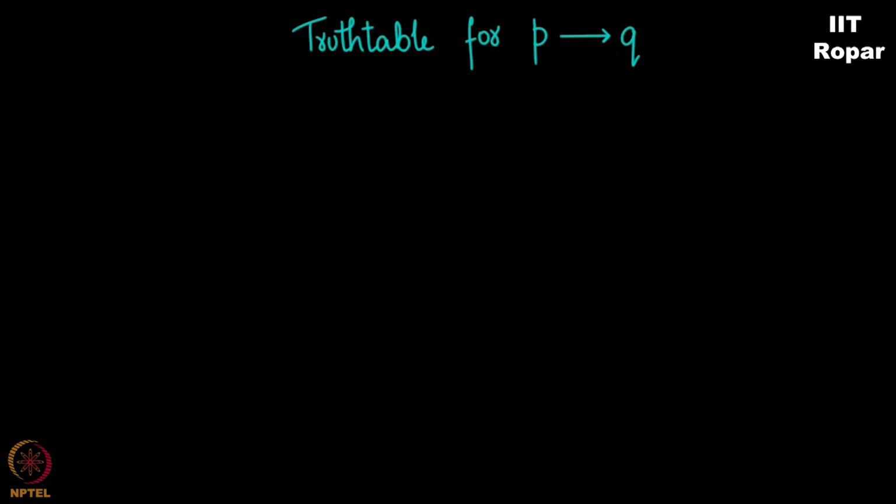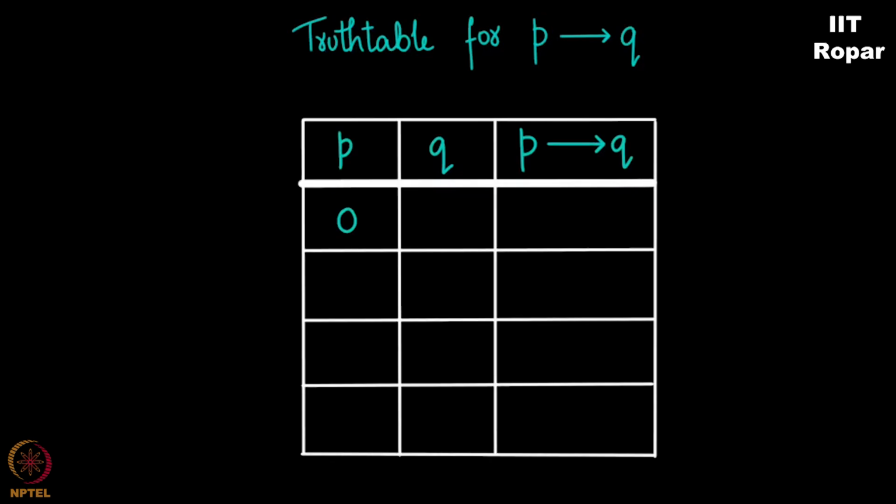First of all, not everything can be written in the form of a truth table. But P implies Q being such an important logical statement, it merits for one to write its truth table. Now, please note, this is the most confusing of all truth tables. Let us start. P, Q: P is 0, Q is 0; 0, 1; 1, 0; 1, 1. All possibilities. P implies Q.